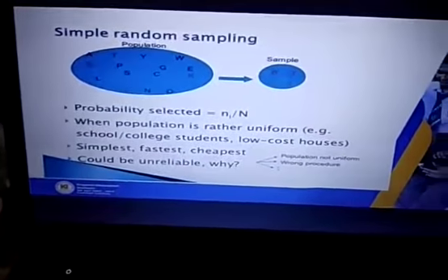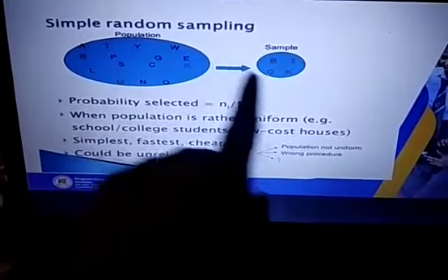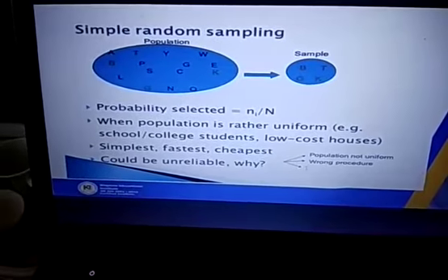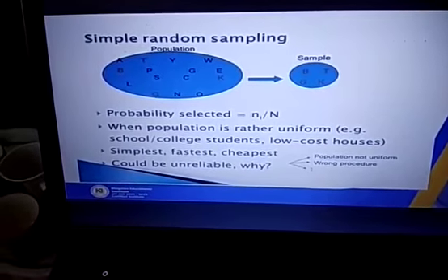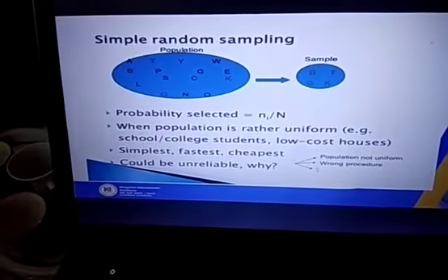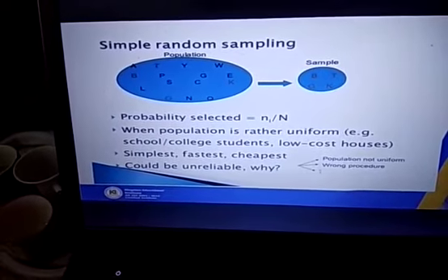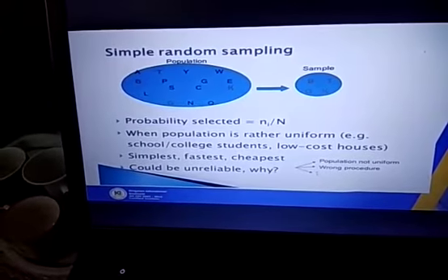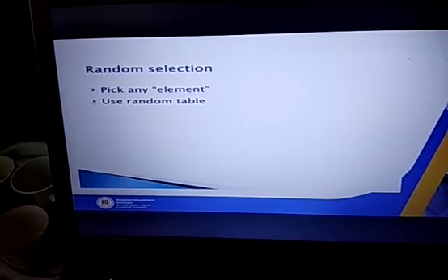Here, this is the population, and we will select the sample. The population contains all the elements, and we will take the elements randomly. So the probability of being selected will be n by capital N, where N is the number of the population and n is the sample. When the population is rather uniform, for example schools or colleges, low cost houses, we will take the simplest, fastest and cheapest way. This could be unreliable. Why? Because the population is not uniform and the procedure is wrong. Random selection means picking any element and using a random table.